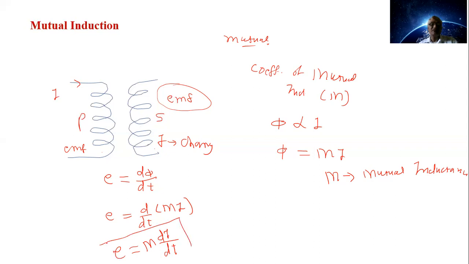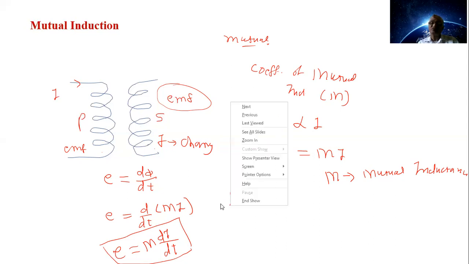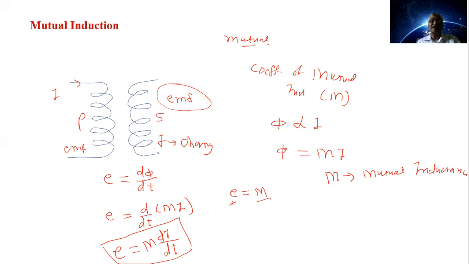That is, E is equal to M into di by dt. When di by dt is equal to 1, then E is equal to M, or M is equal to E. The coefficient of mutual induction between the two coils is defined as the EMF induced in one coil due to unit rate of change of current in the other coil.